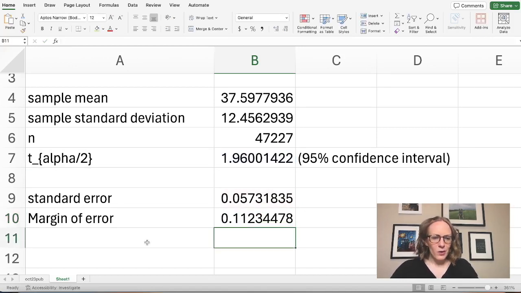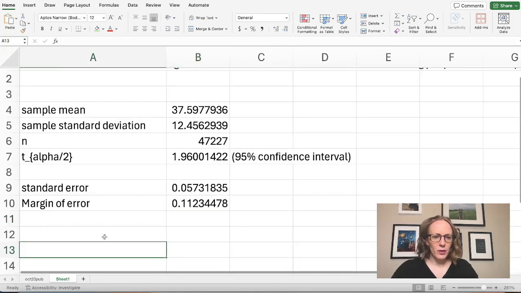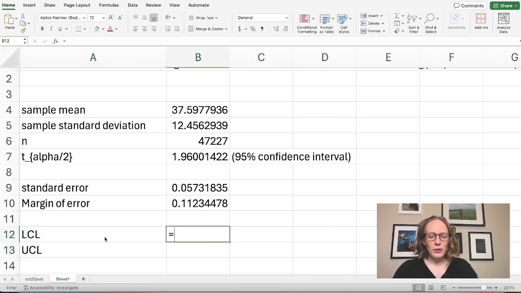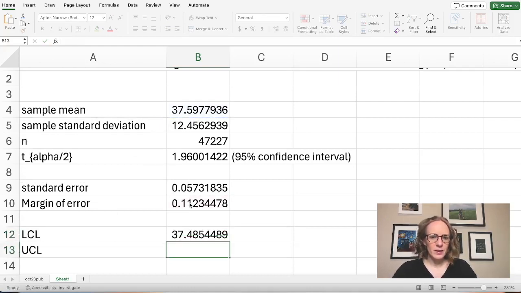Now, if we want to find the lower end of our interval, we will start at our sample mean and subtract that margin of error. And then to get our upper limit, we'll start at that sample mean and add our margin of error.